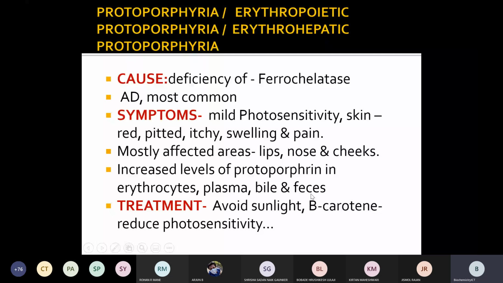Avoid exposure to sunlight, obviously, and beta carotene, one of the best antioxidants, can prevent lipid peroxidation and thus damage from reactive oxygen species and UV light, and it helps to reduce photosensitivity.